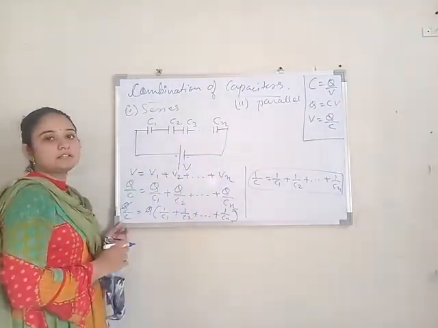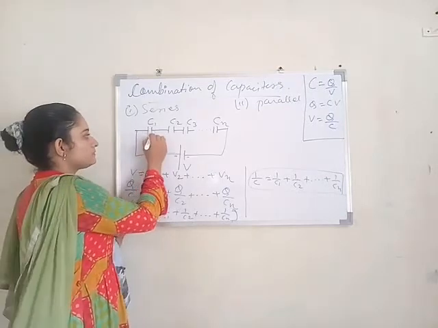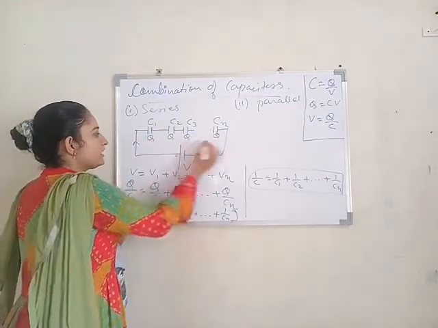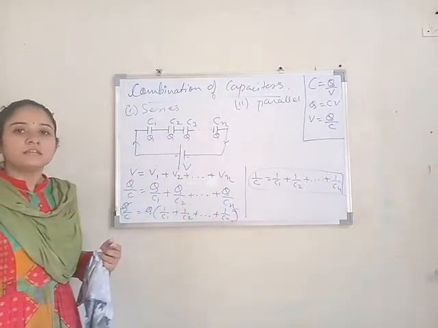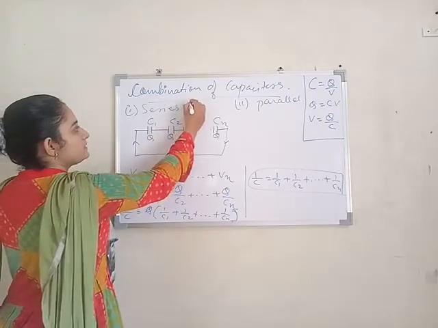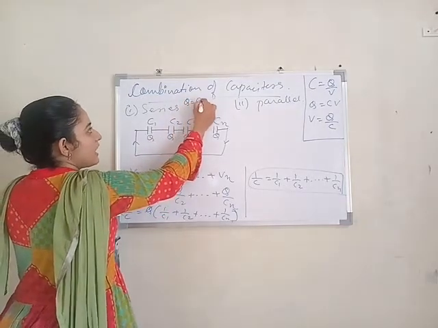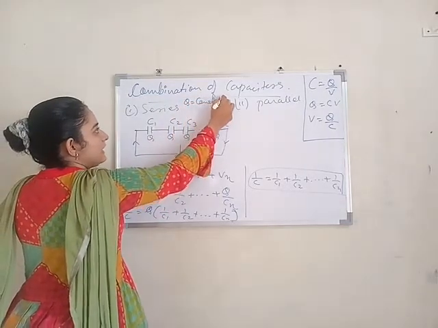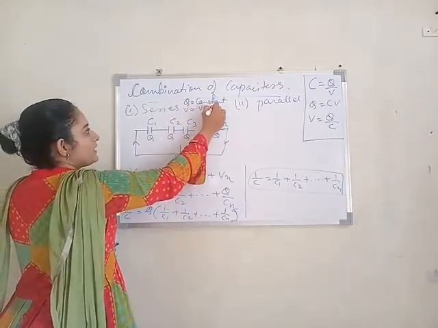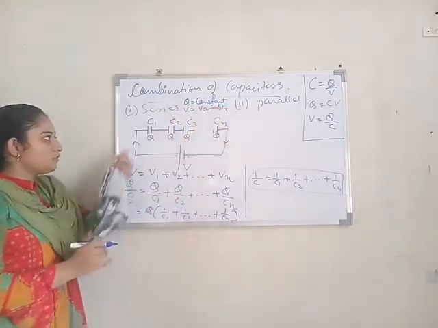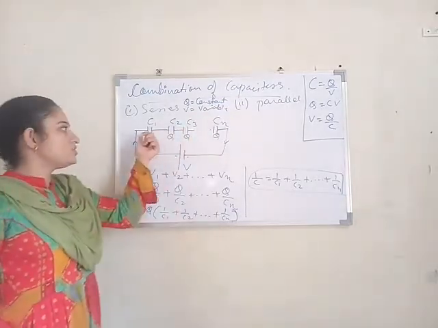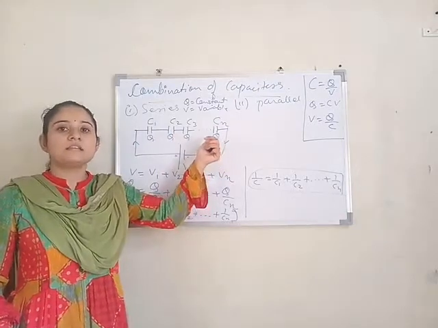So from here you can see that in series combination of capacitors, the charge Q across all the capacitors is equal. So the charge passing through each capacitor is equal. In series combination, Q, that is charge, is constant and V, voltage, is variable. Voltage across each capacitor will be different, but the charge across each capacitor is the same.